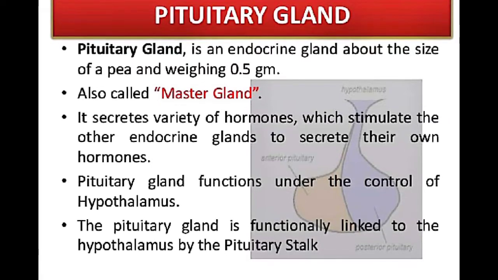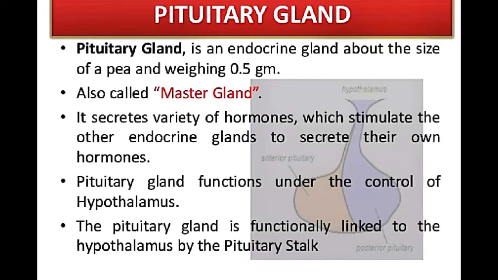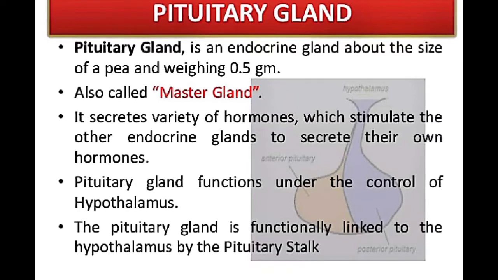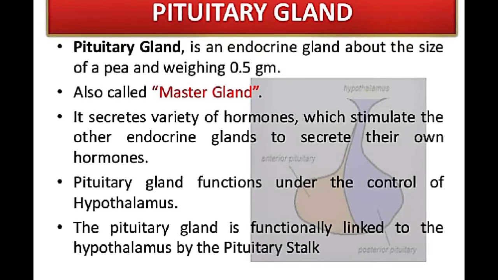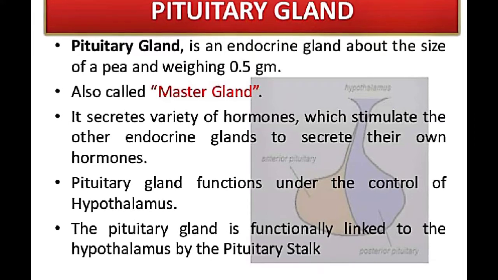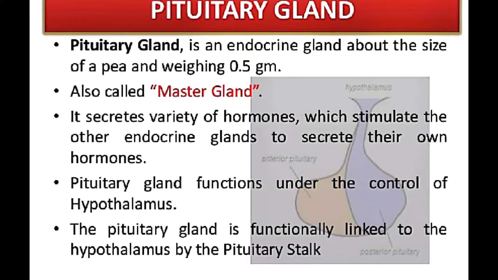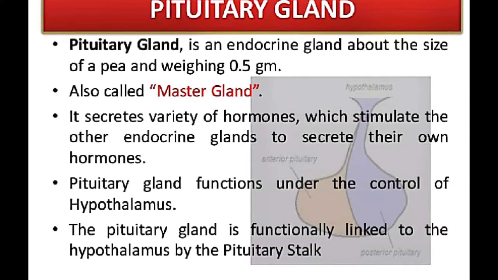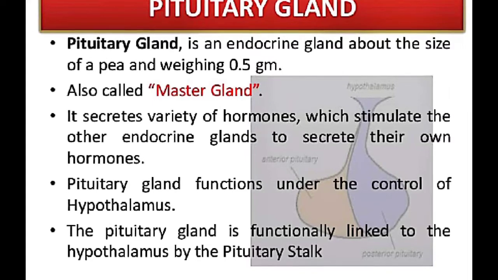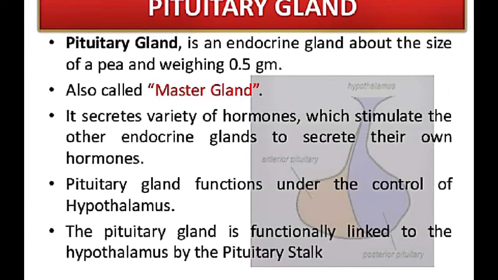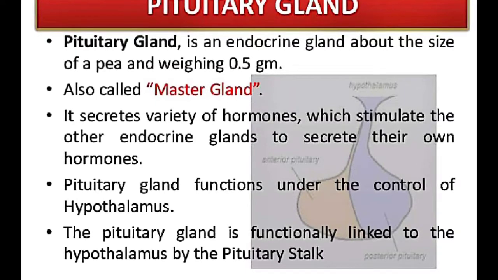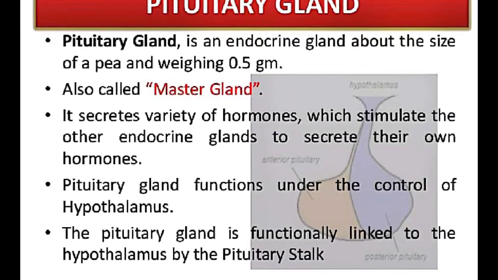This pituitary gland functions under the control of the hypothalamus. What is the hypothalamus? It is a part of the brain which is linked to the pituitary gland, and it stimulates the pituitary gland to release the various hormones.